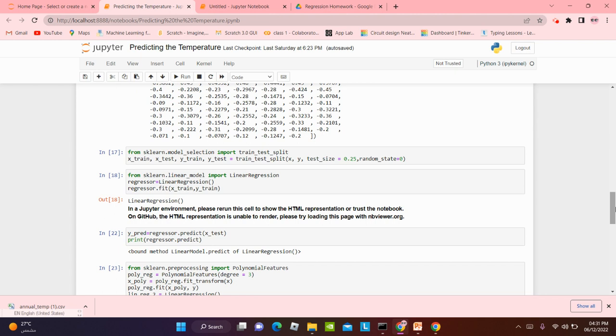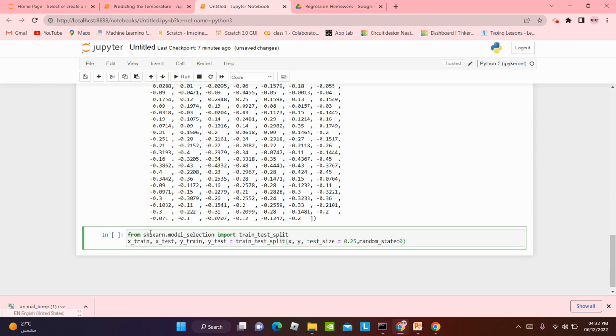X_train, X_test, y_train, y_test is all equal to train_test_split. In the brackets, we're going to write X, y, and the test size is going to be 0.25. And now the rest of it will be train size. We don't want any random values popping out, so random_state is equal to 0. So let's do this. Remember to write sklearn.model_selection properly. Don't make any typo or it will give you an error.